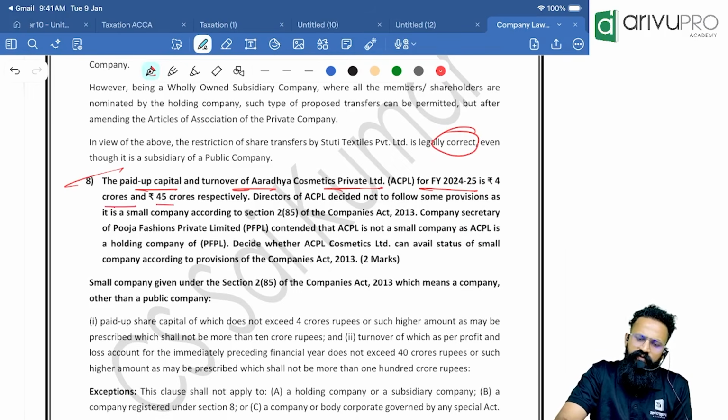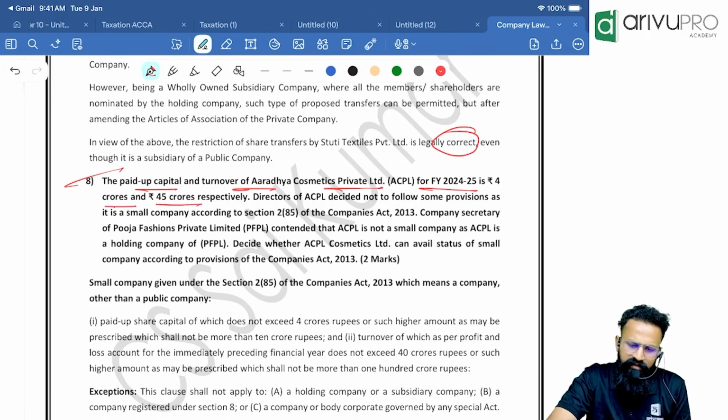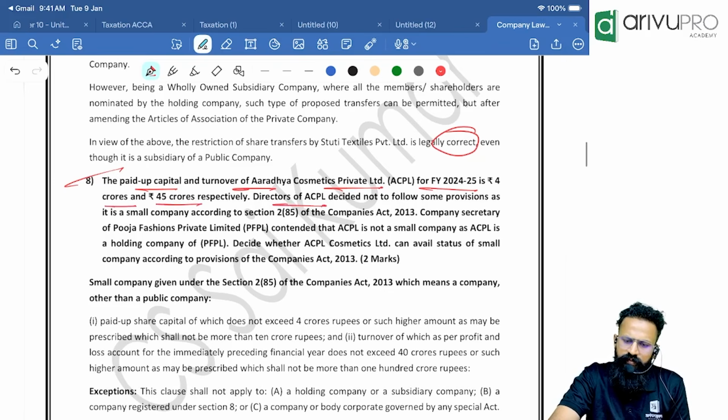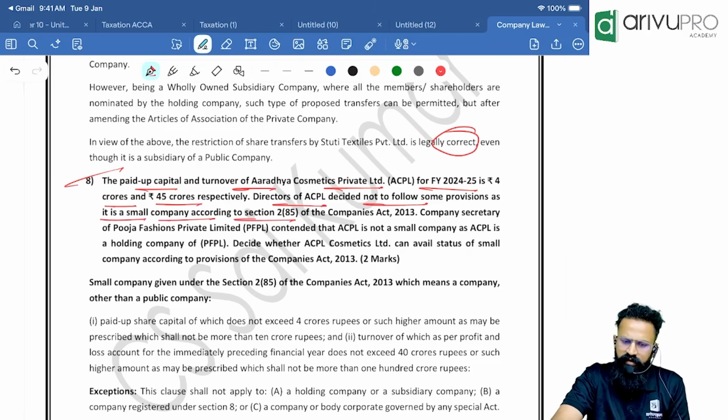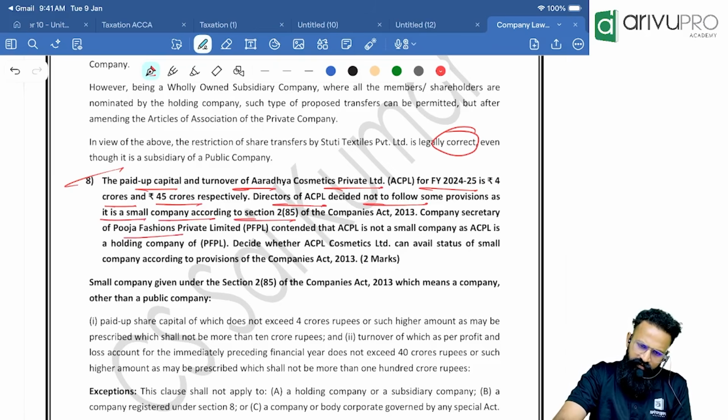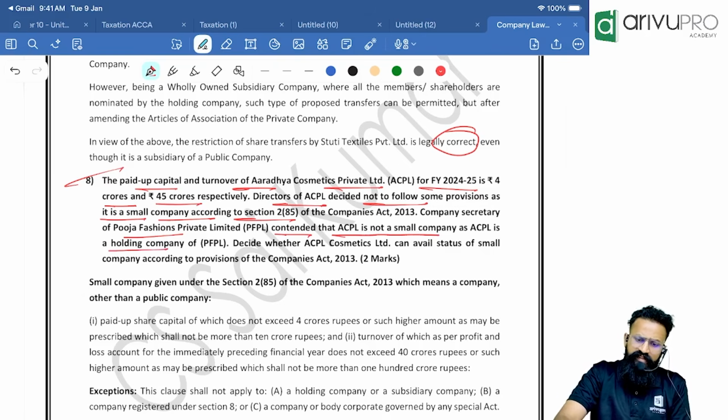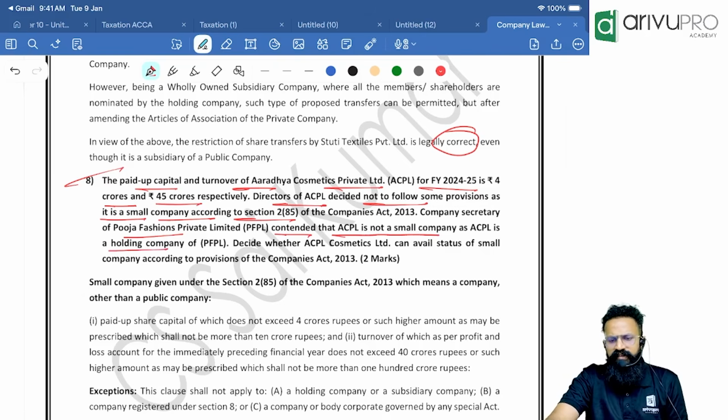Next one, the paid up capital and turnover of Aradhya Cosmetics Private Limited for financial 24-25 is 4 crore and 45 crore. What is that? Capital and turnover. Okay. Directors of ACPL decided not to follow some provisions as it is a small company according to section 285 of Companies Act. The company secretary of Pooja Fashions Private Limited contended that ACPL is not a small company as ACPL is a holding company. Decide whether ACPL Cosmetics Limited can avail the status of small company.